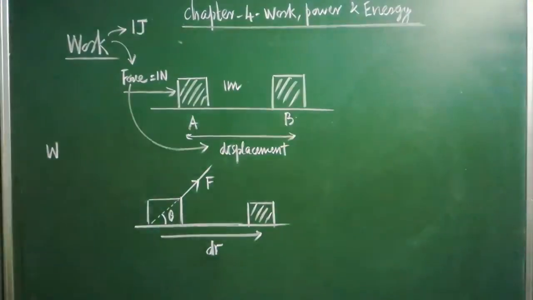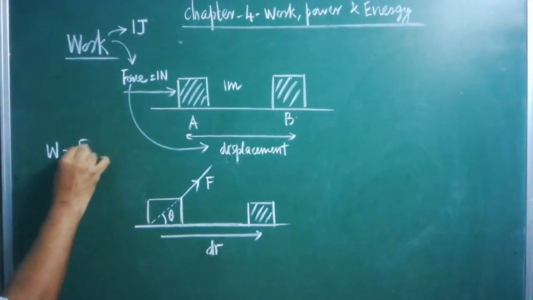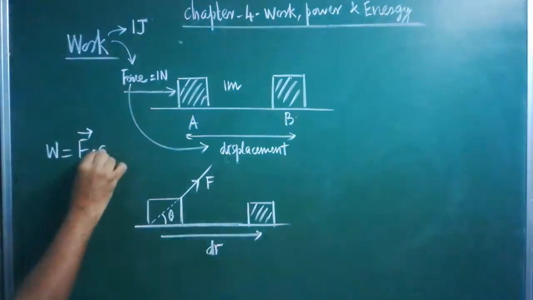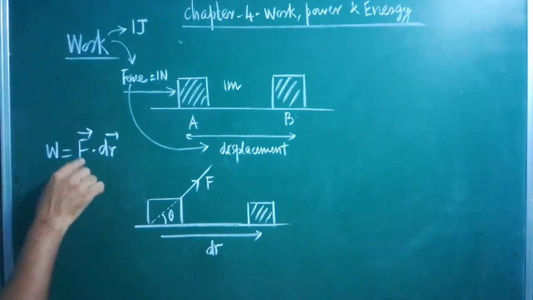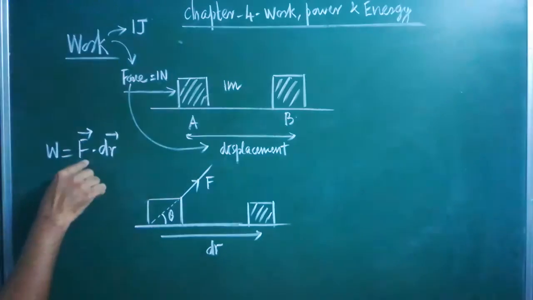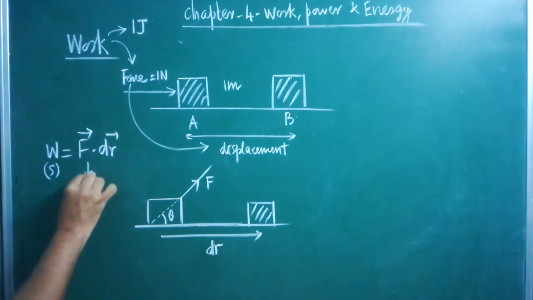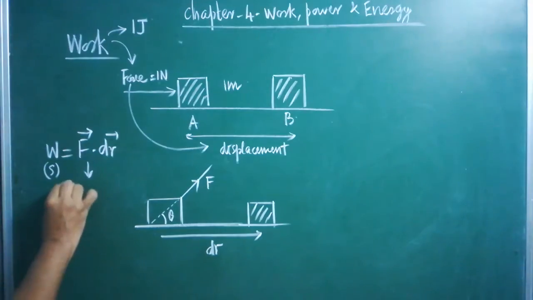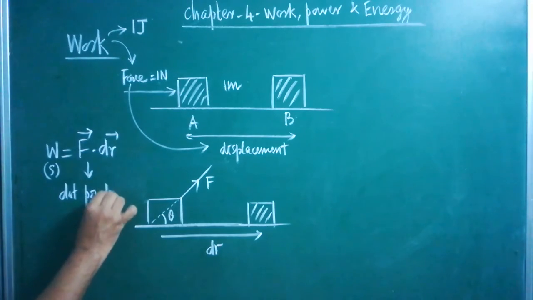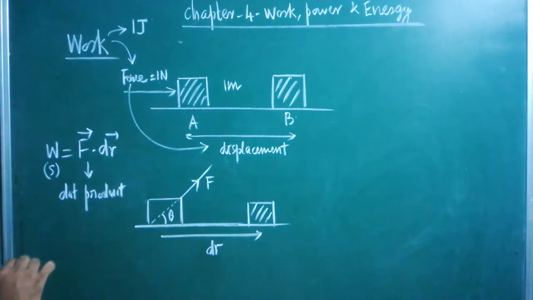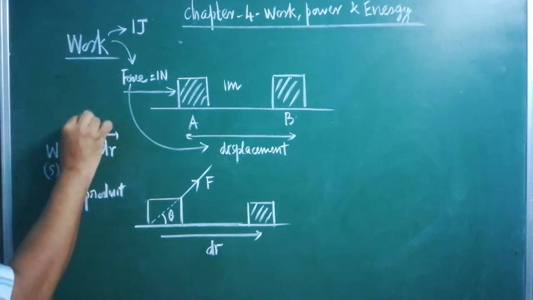How will you calculate the work done formula? Here force, which is a vector, is multiplied with another vector dr, the displacement vector. If two vectors are multiplied and you are getting a scalar, therefore this product can be called a scalar product, or a dot product. Two vectors are multiplied and you are getting a scalar.